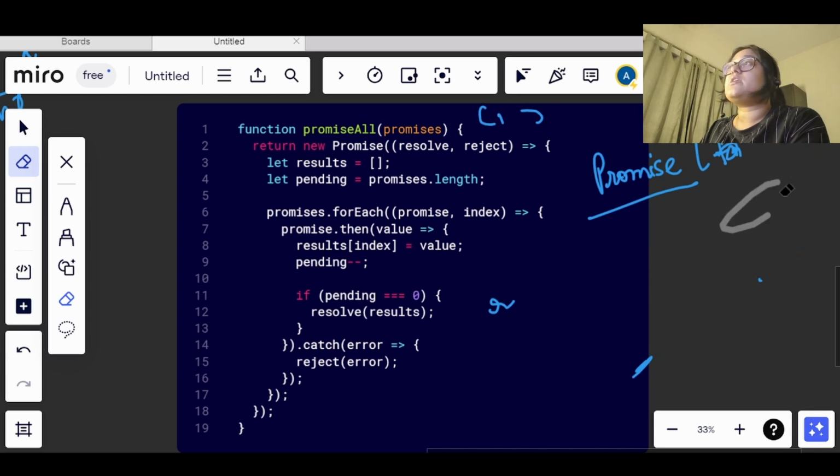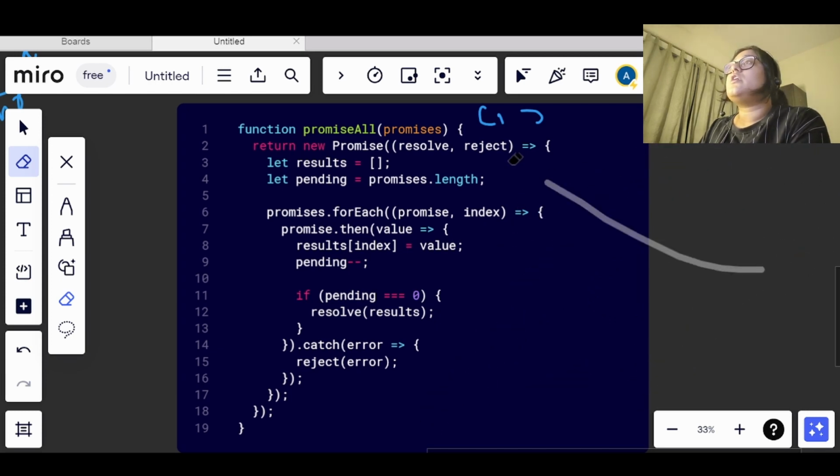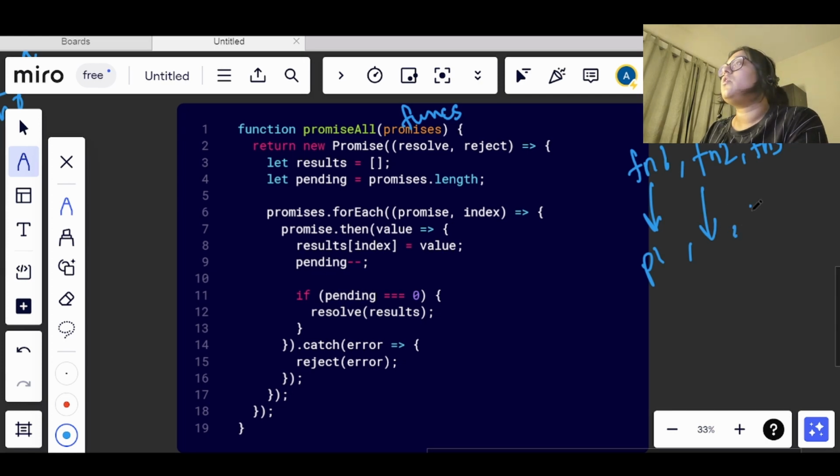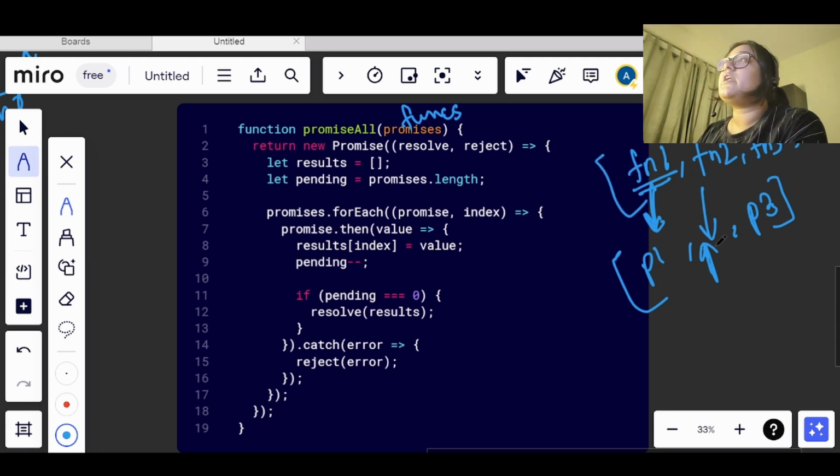Okay, so now let's see with the help of functions, so it will be more clear. I used the promises here, now I will use the functions. Let's say we have functions here, and this functions has three functions, function 1, function 2, function 3. This is returning promise 1, this is taking time to execute and has not returned any value, and this is returning promise 3. Now this state will be empty. We cannot insert any value at another position. We had been told that if function 1 is returning a promise, it should be at the same index as function 1. So this index will remain empty.